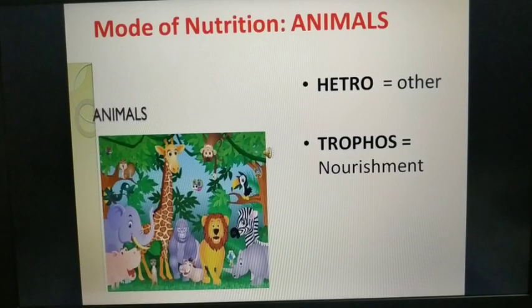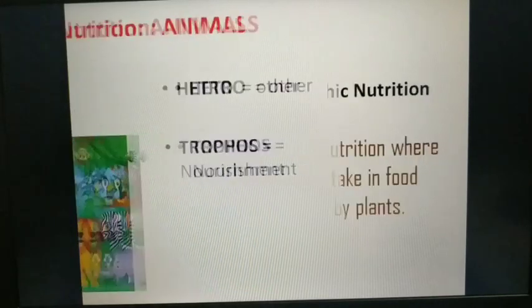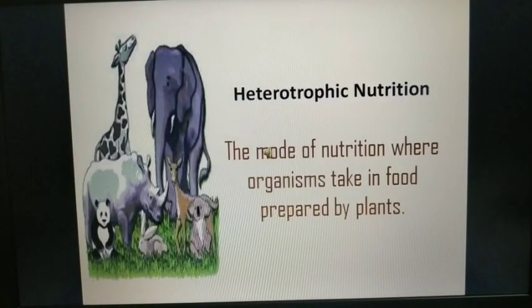So students, there is a scientific term, hetero, which means others, and trops, which means nourishment. So when you get nourishment from others, it is known as heterotrophs. I think now it is very clear to everyone what heterotrophs and autotrophs are.